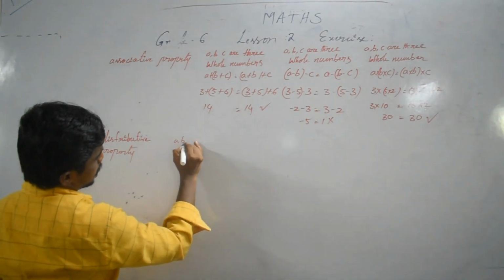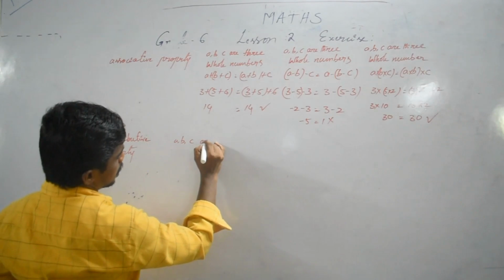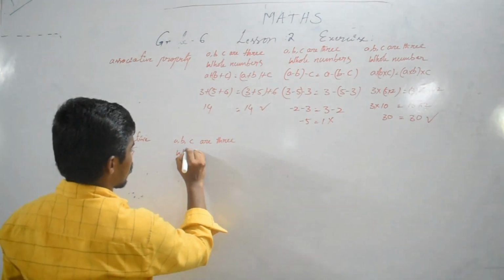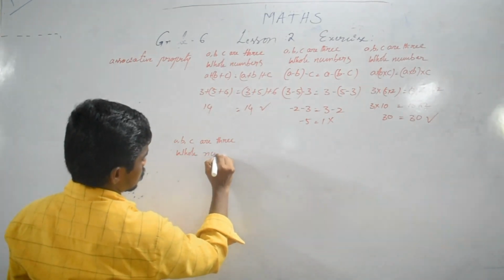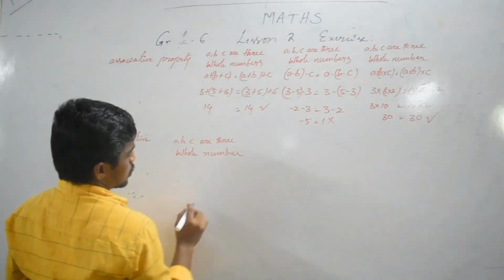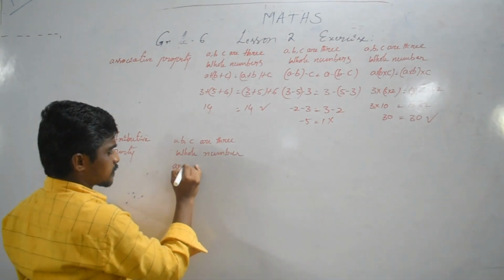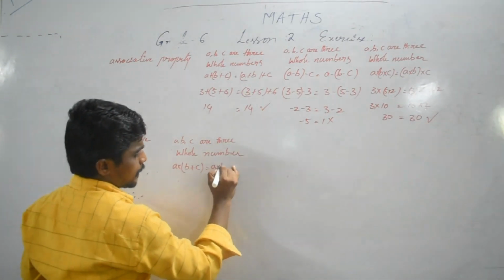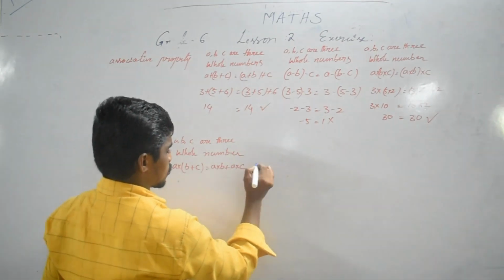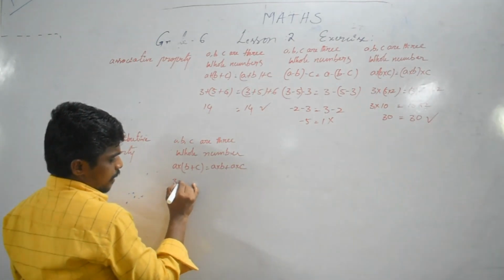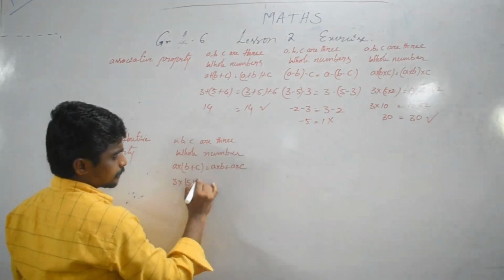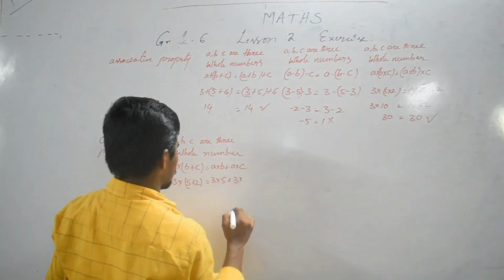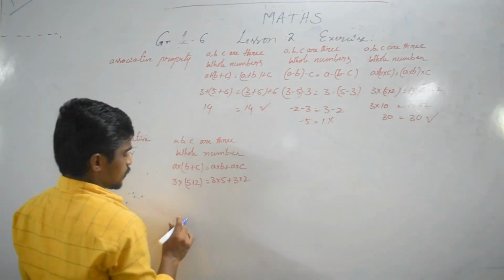A, B, C are three whole numbers. So A times (B plus C) is equal to A times B plus A times C. So 3 times (5 plus 2), 3 times 5 plus 3 times 2.